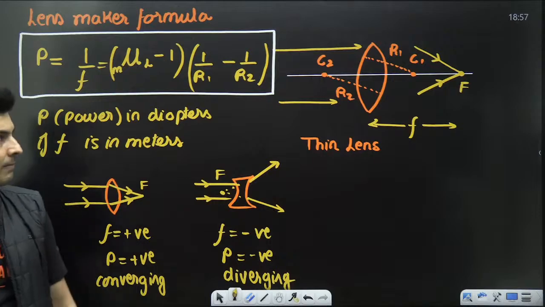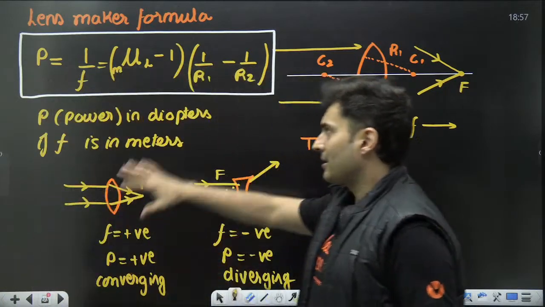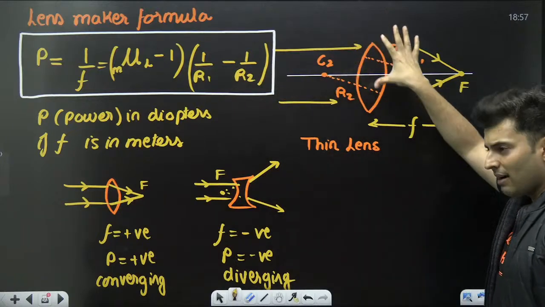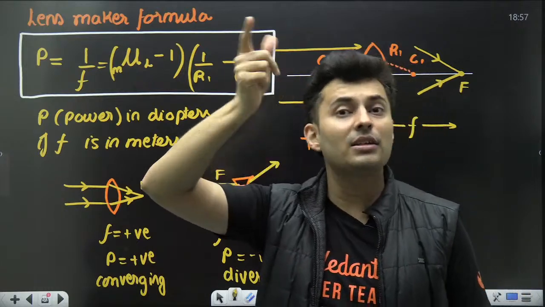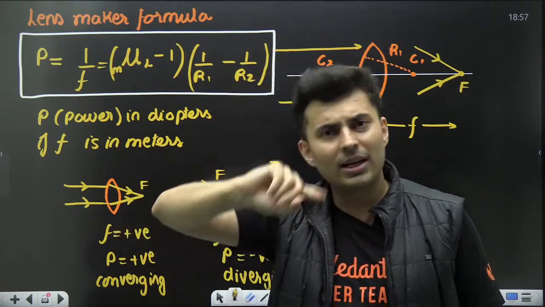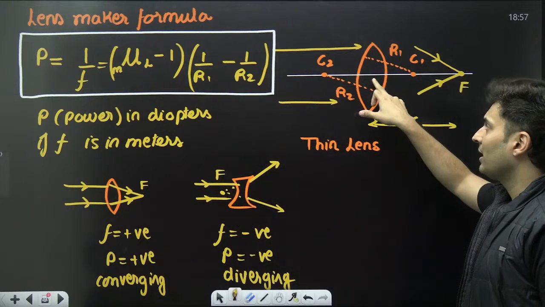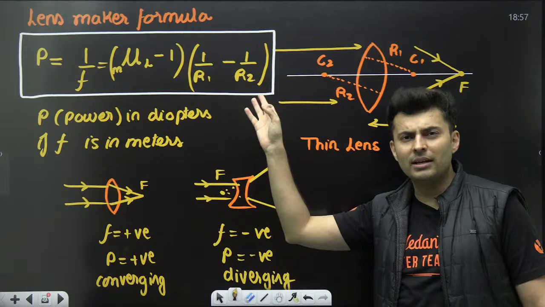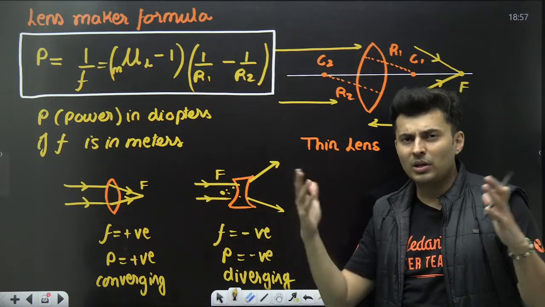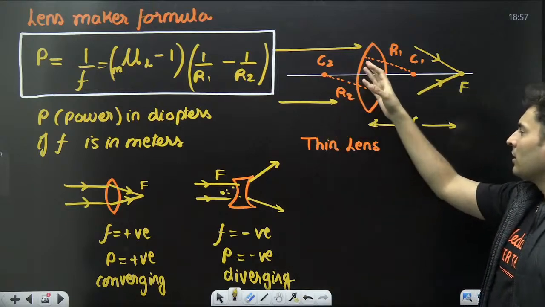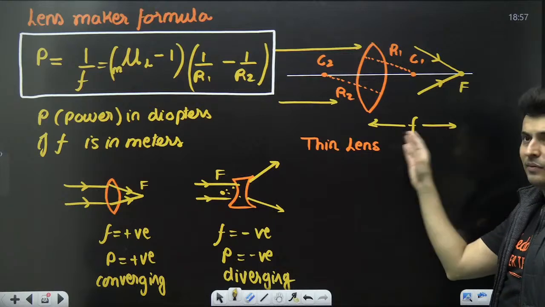Everyone with me? So, trying to summarize this slide. If you have a lens and you want to find where the image is, the first thing that will come to your mind is you need to know the focal length. If focal length is given, good. If it is not given, you will be given the refractive index of the glass and the refractive index of the outside medium, if it's dipped in some liquid, else it will be just air, so it is just 1. Then the rays will meet at a point. That's how you know that that is the focal length.